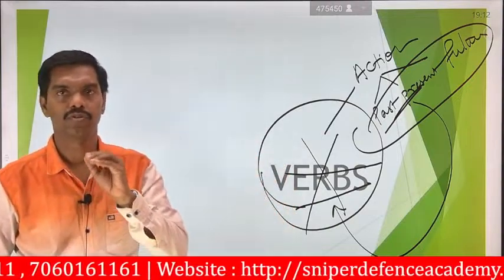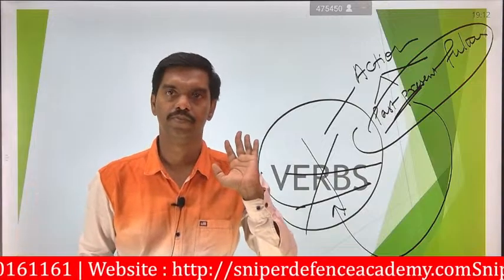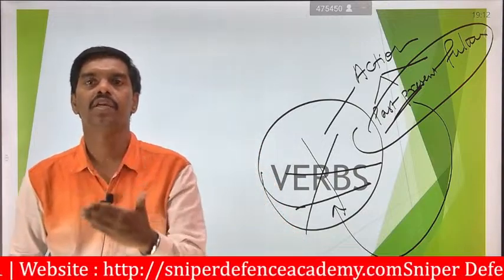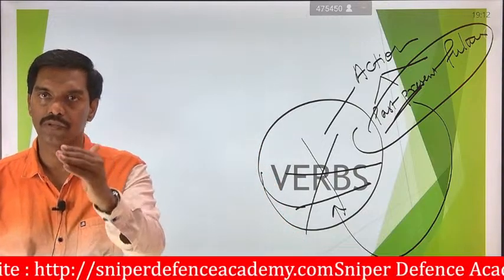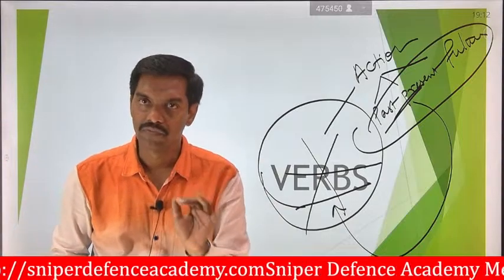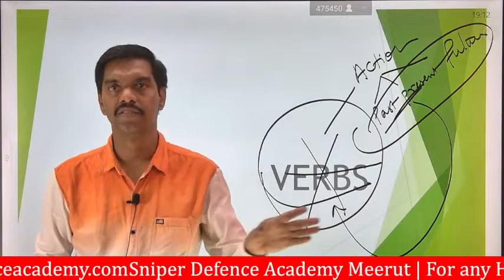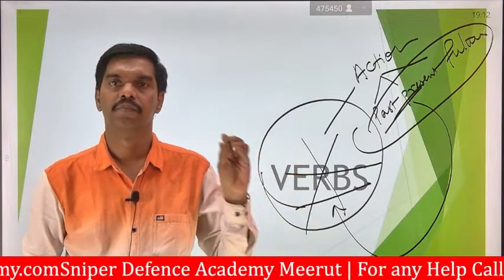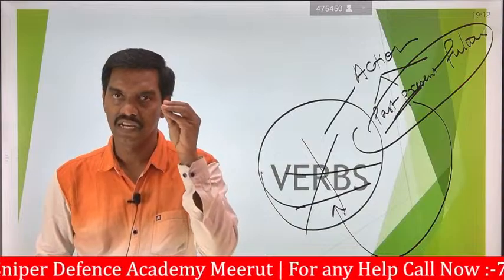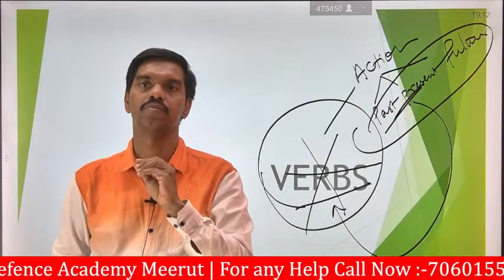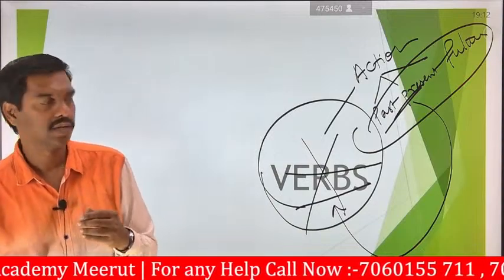Once you write or communicate sentences, you have to use the verbs. Without verbs, the sentence is meaningless, senseless.